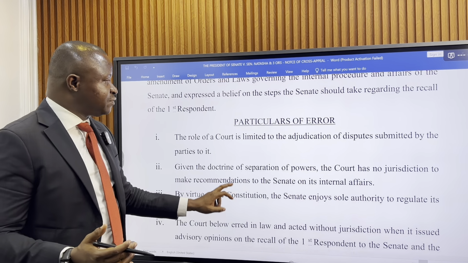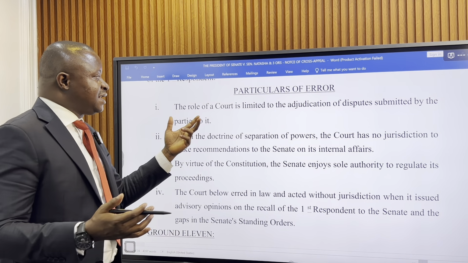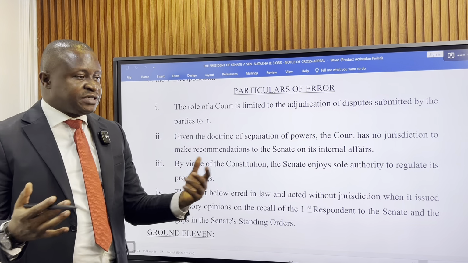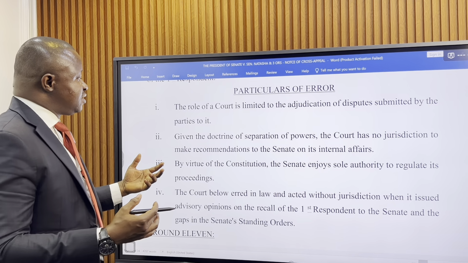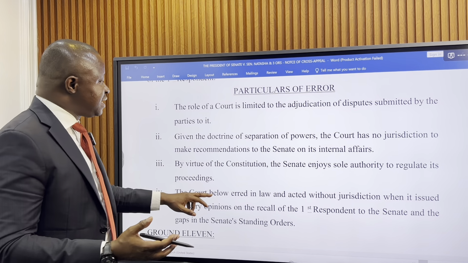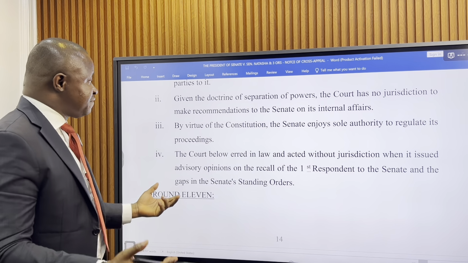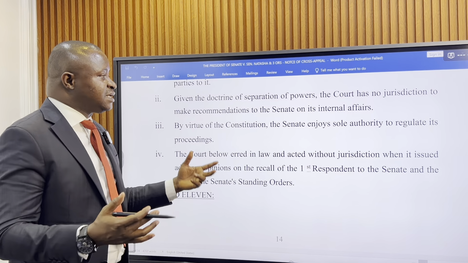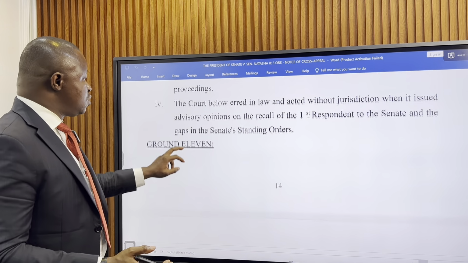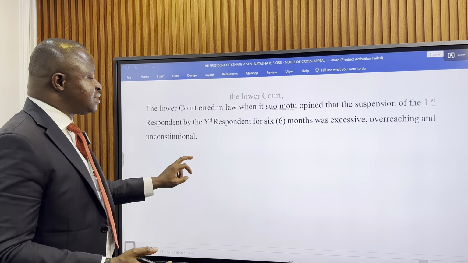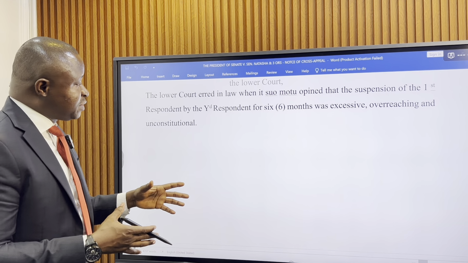So under the particulars of error here, the Senate, through its lawyers, is basically saying that the court should have limited itself to adjudication of the disputes submitted to the court, that it was not the place of the court to make recommendations to the Senate for amendment of its rules, that by the doctrine of separation of powers, the court has no jurisdiction to make recommendations to the Senate regarding the internal affairs of the Senate, that by virtue of the Constitution, the Senate enjoys sole authority to regulate its proceedings, and that the court below was in error, and for that reason, the Court of Appeal should set aside that part of the pronouncement of the judgment of the court below.